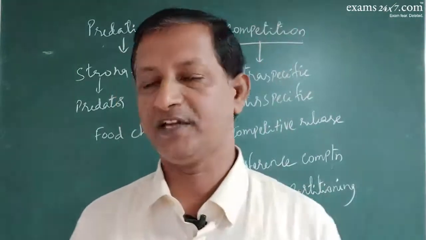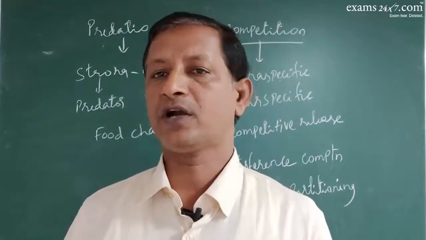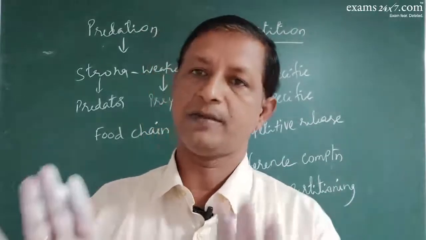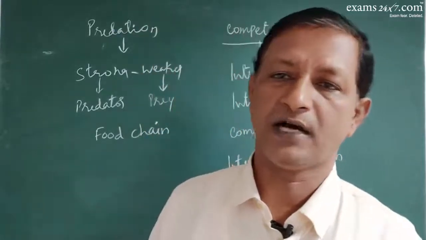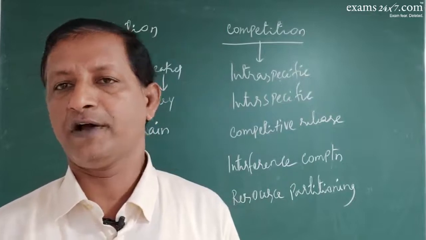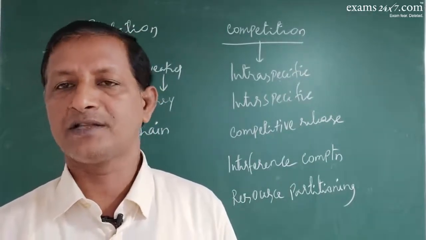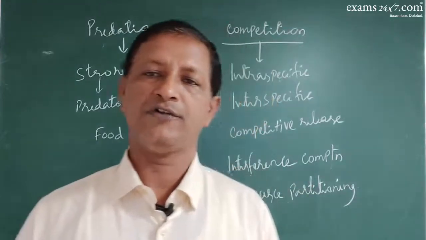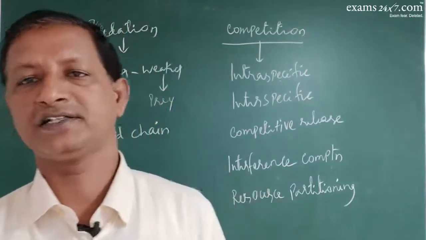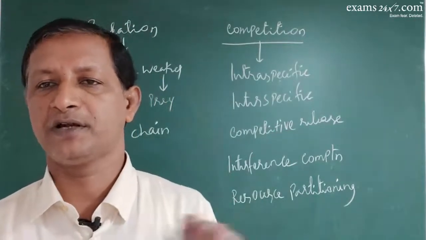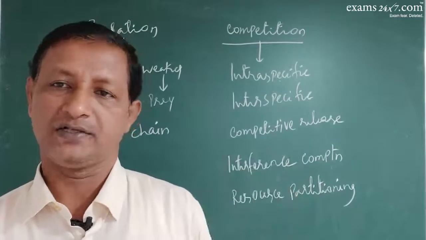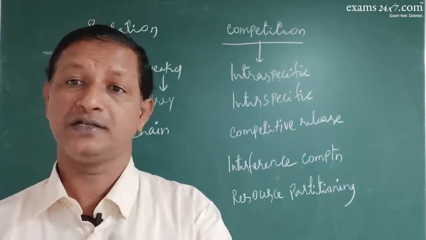Resource partitioning means in a given geographical area, the resources are distributed very systematically. We have the examples of some monkeys, warblers. Suppose in a given forest 5-6 species of warblers are there, then these warblers will not come out for feeding simultaneously at the same time. So what they do is they will have internal adjustment where one species comes at one particular time, then goes back. Another species will come at another time, then goes back. So two species will not meet together at any given period of time.